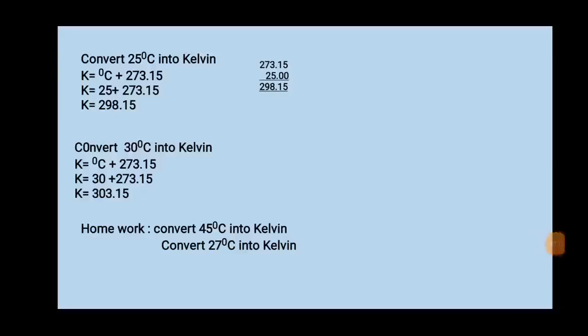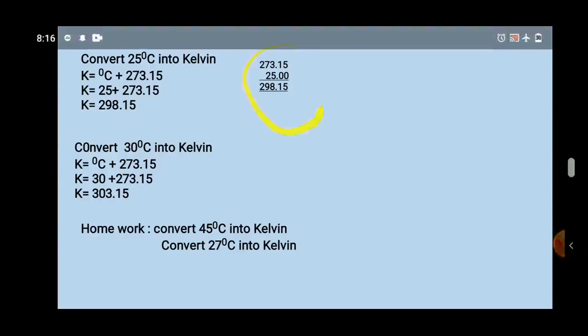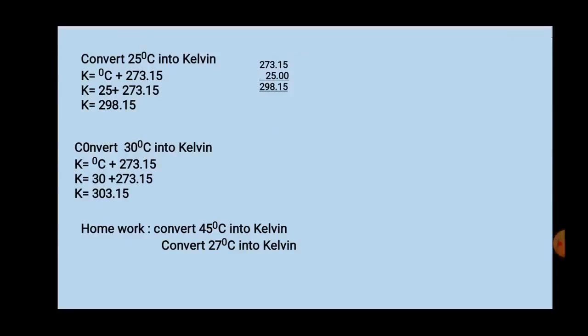Now, how to convert 25 degrees Celsius into Kelvin? The formula is written, that is K is equal to degree Celsius plus 273.15. Here, in the place of degree Celsius, you should put the value, that is 25 plus 273.15. So what answer will you get? It is 298.15. Okay, the calculation method is given here only.